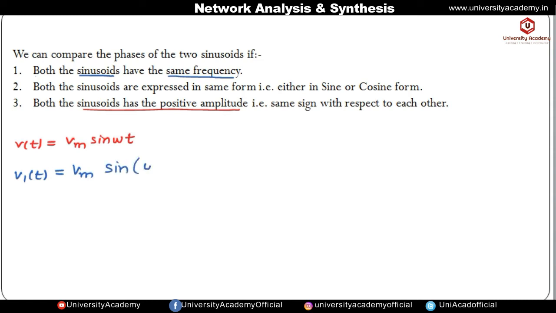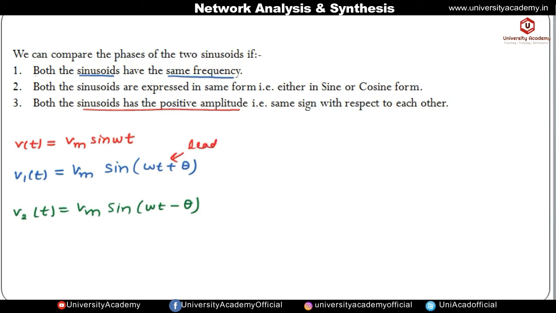Okay, and it is omega t plus theta. And next signal is, suppose v2 of t, it is given by Vm sine of omega t minus theta. So here, there is no theta in v of t, it means it is at 0 degree. And this plus theta is indicating that this is leading.